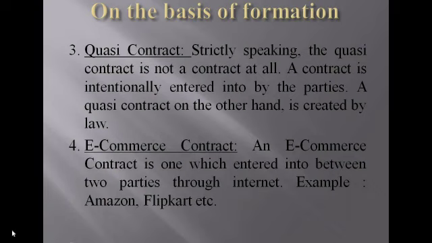The next one is e-commerce contract. E-commerce contract means we are doing any business through online or through the internet. This is called an e-commerce contract. We have a lot of networks, linked with numerous networks, so it is called online business. So if you are doing any business online, it's called an e-commerce contract.